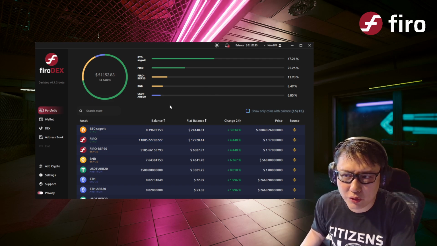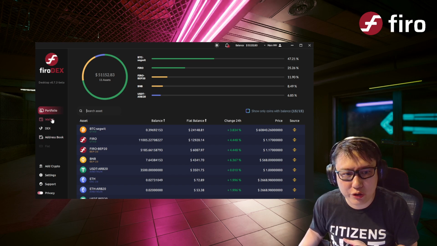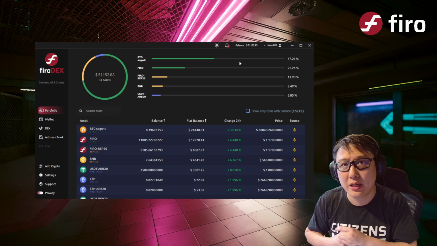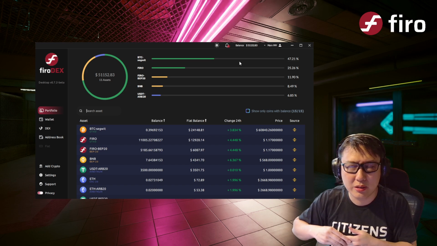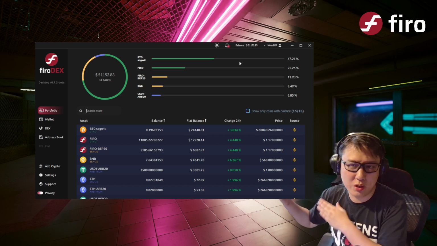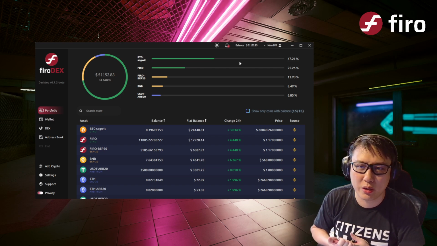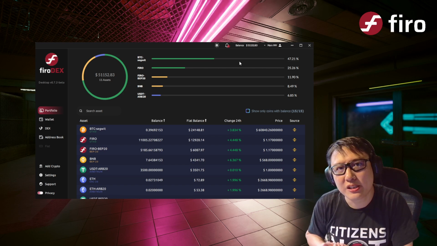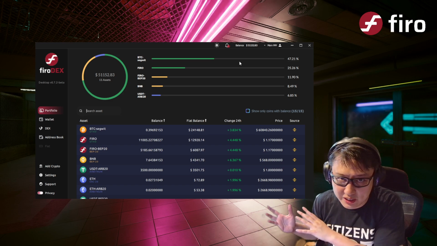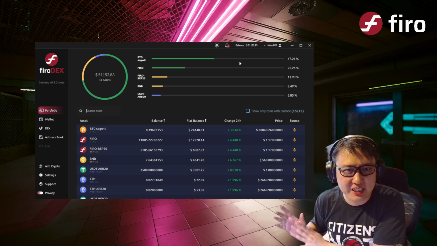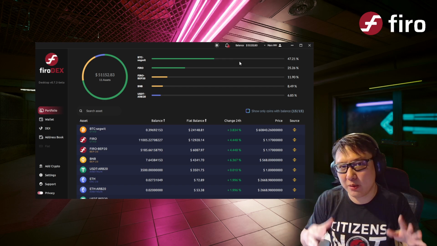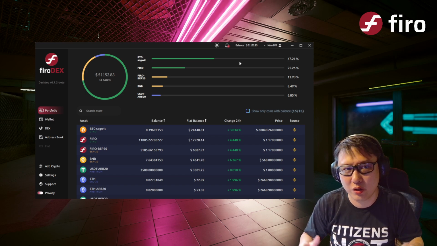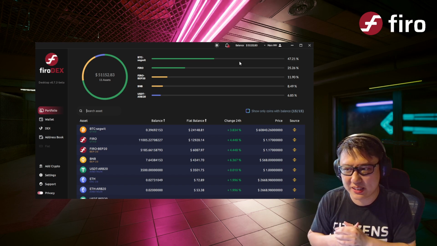All right. So first of all, the first thing to note is that when you are creating a wallet here, make sure it is a different seed. When you create a Firo DEX seed, that seed cannot be used on other wallets. So you cannot use your Firo DEX seed with your Qt wallet or your Campfire wallet. Similarly, you cannot take your Campfire wallet seed or your Firo Qt seed and import it into Firo DEX. They are not compatible, right? So just keep your Firo DEX seed just for Firo DEX or for Komodo Wallet. Okay, so I hope that makes sense.